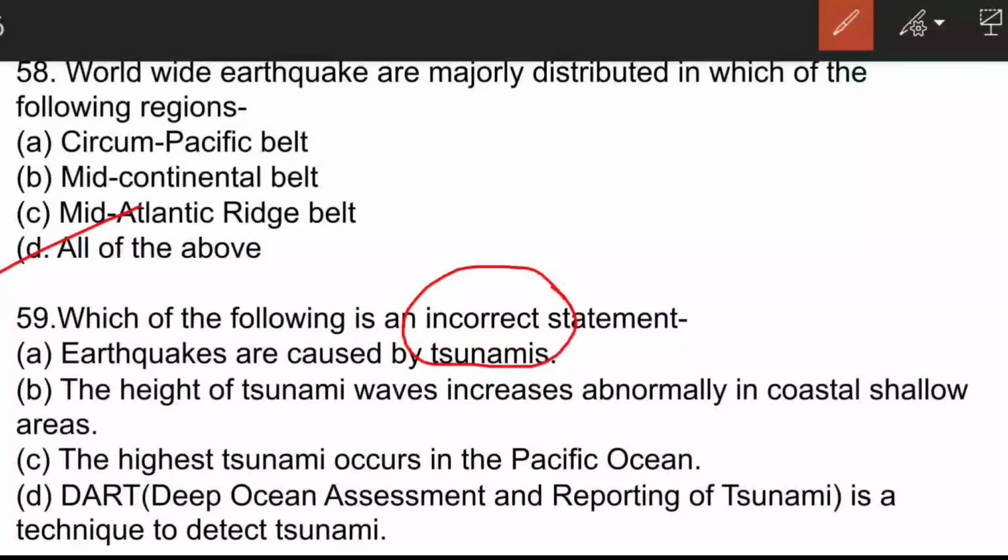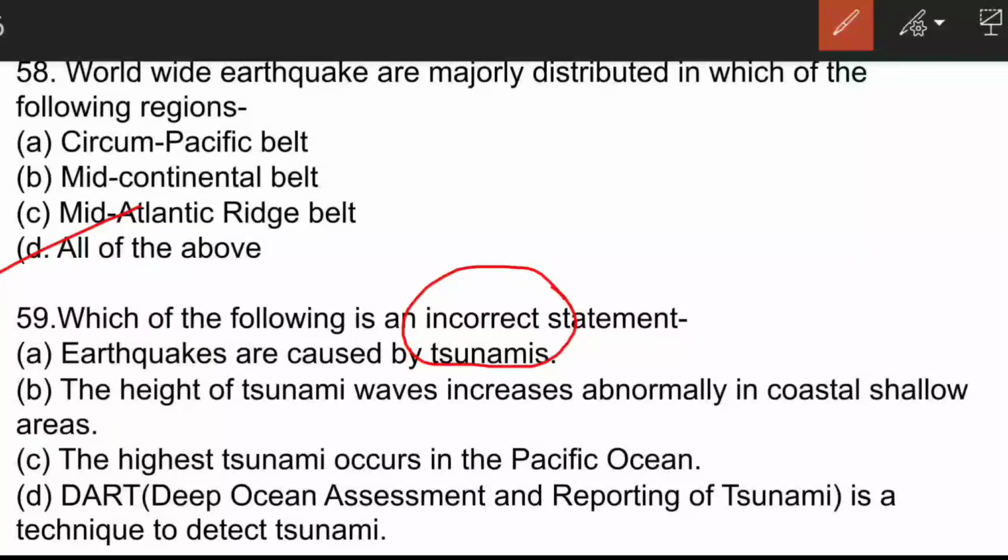Let's see the second statement. The height of tsunami wave increases abnormally in coastal shallow areas. This is the correct statement. The highest tsunami occurs in Pacific. This is also correct. And from the tsunami point of view, Pacific is the most dangerous position.